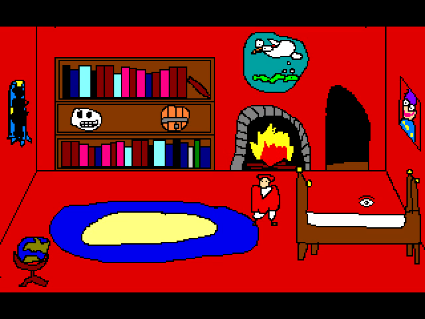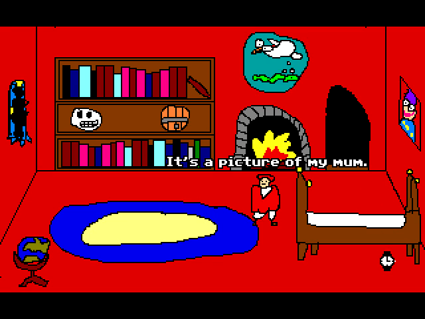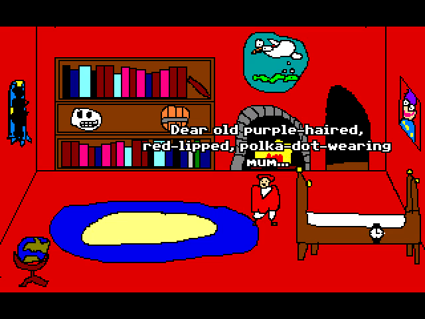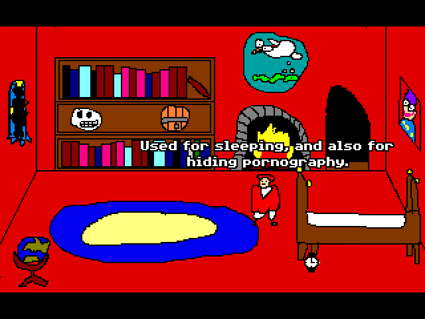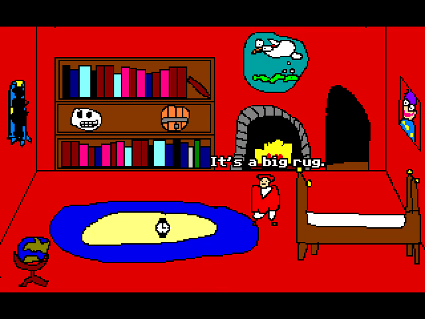So here's Columbus just kind of looking around the room. There's a family crest of a dove crapping on a snake for some reason, and here's a lot of the stuff you can look around. Almost everything he mentions here is about hiding pornography and burning pornography.